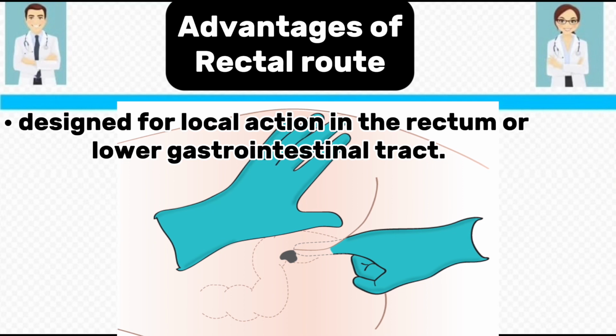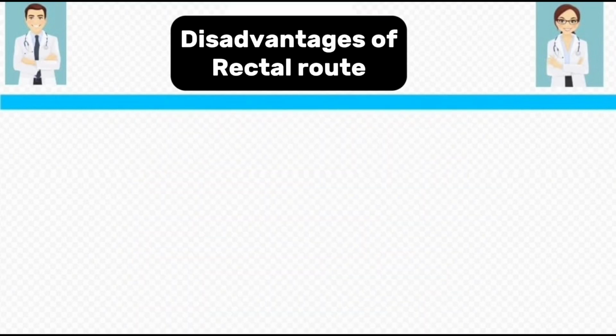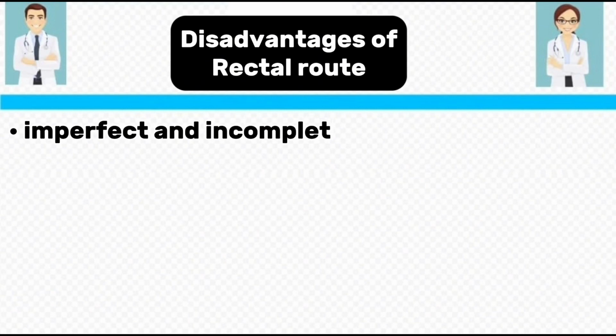Let's move toward the disadvantages of the rectal route. First of all, the rectal route has imperfect and incomplete absorption. It has more rapid absorption than the oral route, but it has imperfect and incomplete absorption.